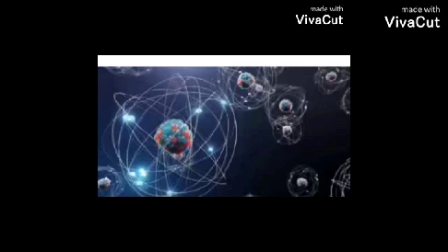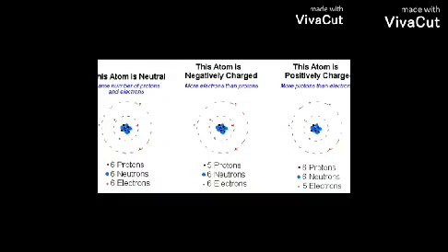What is an ion? It is an atom which loses an electron or some electrons, or which gains an electron or some electrons. We have 2 types of ions. First type, when an atom loses an electron, the charge of the atom converts from neutral to positive. Second type, when an atom gains an electron from the surroundings, it converts to a negative ion.